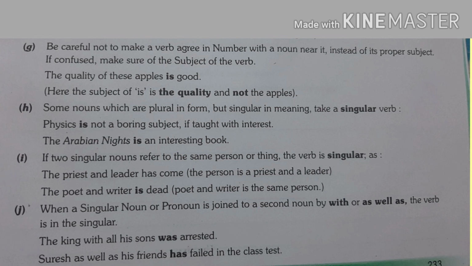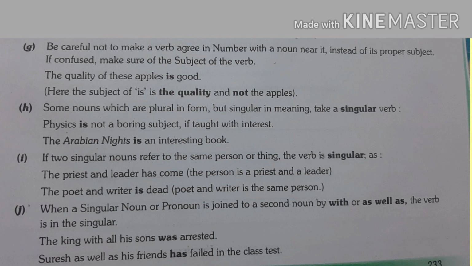In the same sentence, if we write the poet and the writer, then we will use the verb are. If we are using an article before the poet and before the writer, now we are talking about two persons. One is a poet and one is a writer. But in the earlier sentence, the article is only before the poet. So in that sentence, we are talking about a single person.